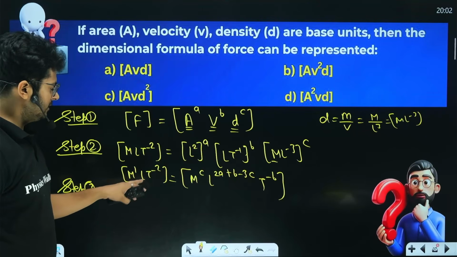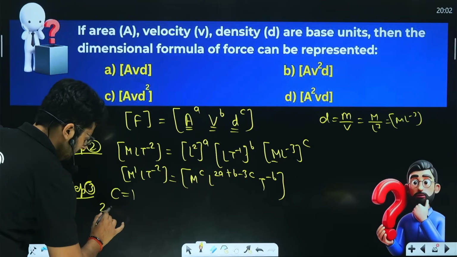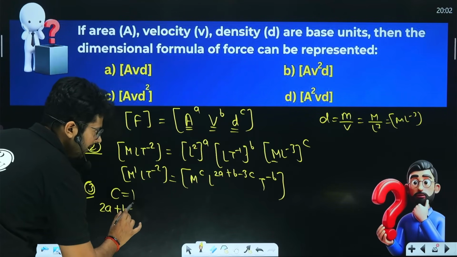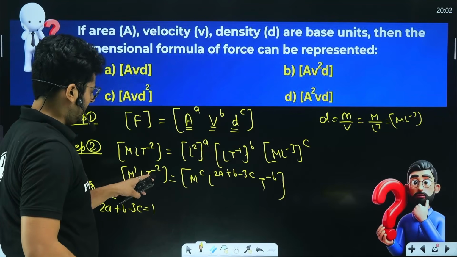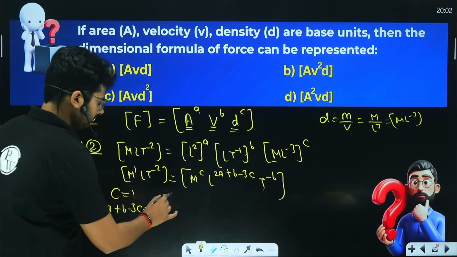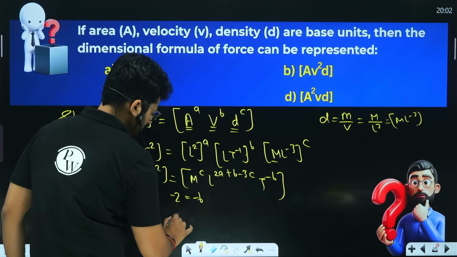Here the power of L is 1 and here the power of L is 2A plus B minus 3C. That is equal to 1 over here, and here the power of time is minus 2, so minus 2 equals the power of time, which is minus B, so B is equal to 2.